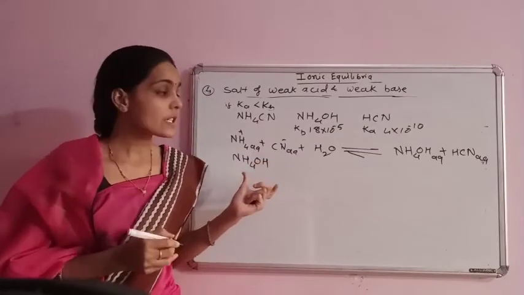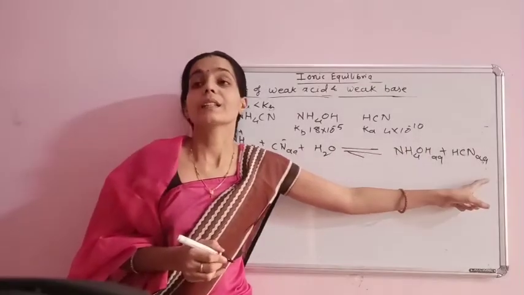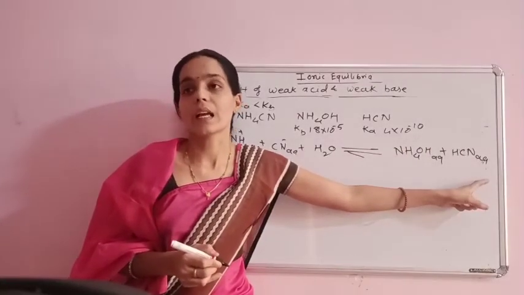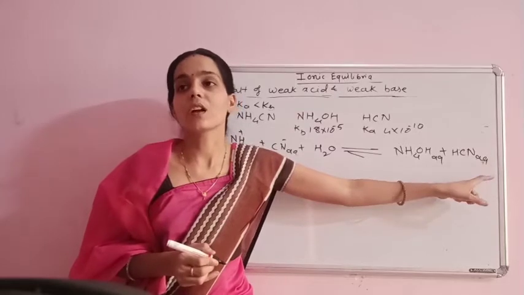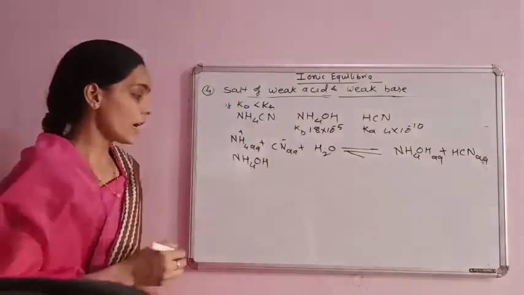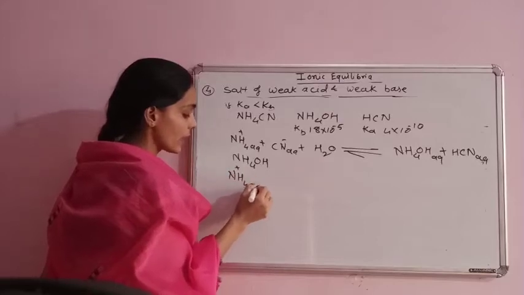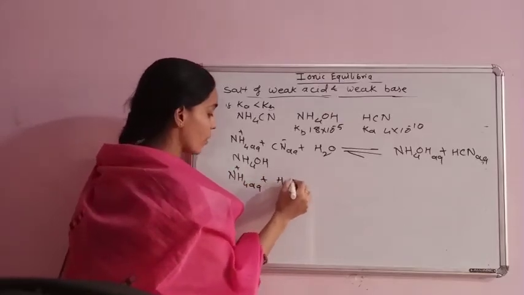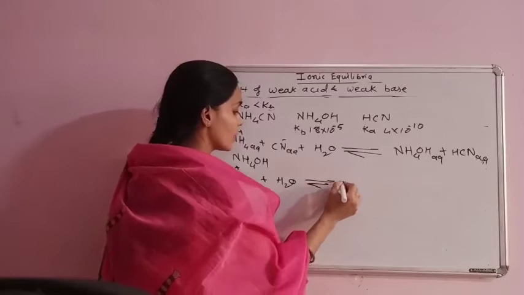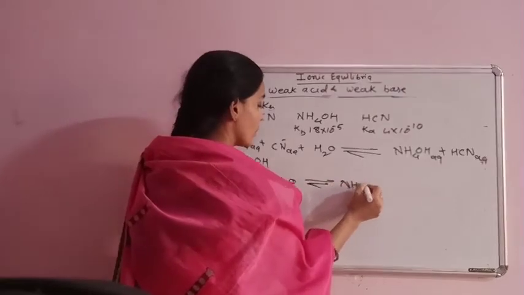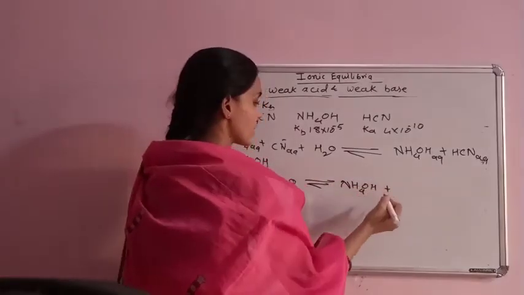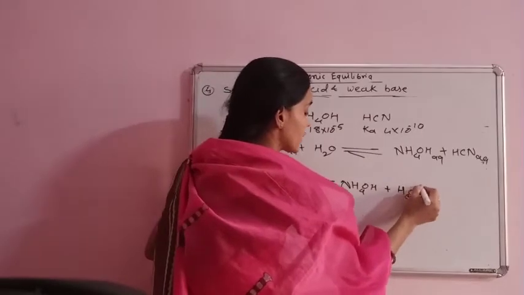NH4OH is stronger than HCN. The ions of the salt react with the water: the NH4 plus ion reacts with the water to give NH4OH plus H plus in the form of hydrated ion.